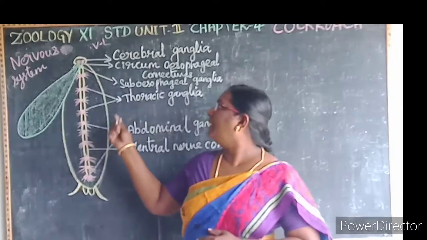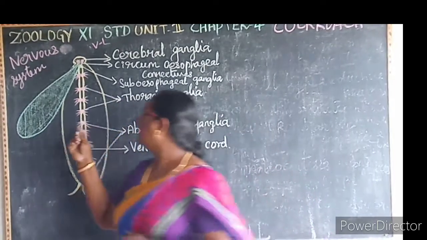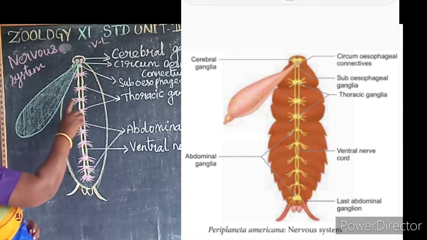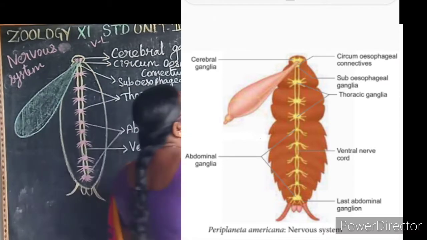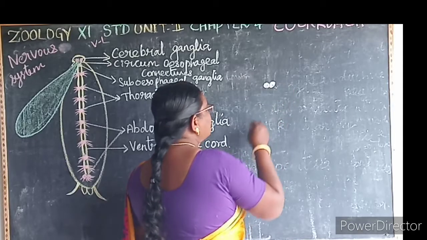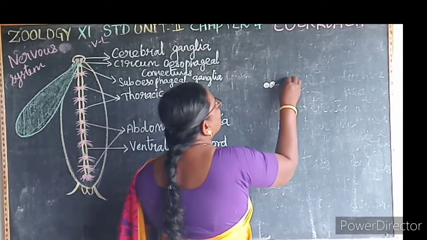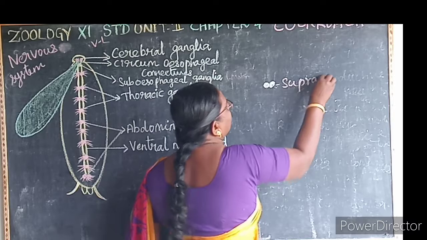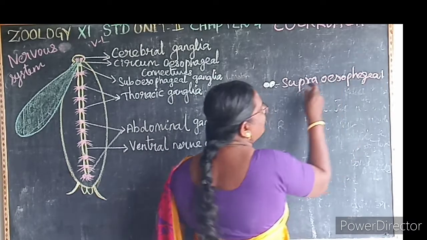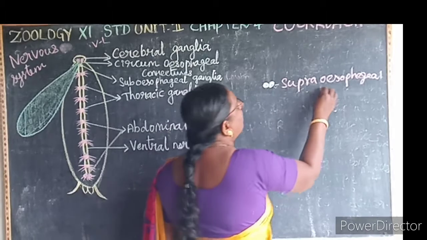See the diagram. The nervous system of the cockroach consists of a pair of ganglia above the esophagus. That is known as the supraesophageal ganglion. This supraesophageal ganglion is called a brain.